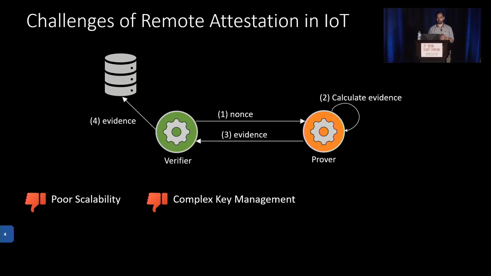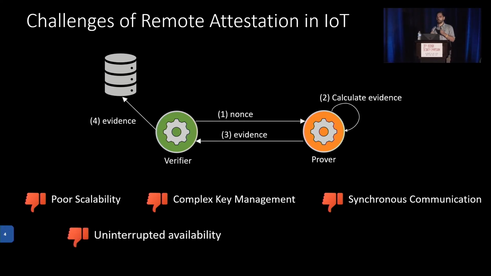Another problem is asynchronous communication in pub-sub networks, versus the synchronous one that is usually required by traditional remote attestation. In pub-sub networks, we do not have synchronous communication. An additional problem is that prover and verifier have to be available the whole time throughout the attestation process, which might be difficult, especially if we think about sleeping devices that go into low power or battery saving modes in order to preserve their durability. And once again, the device heterogeneity might be a limiting factor.